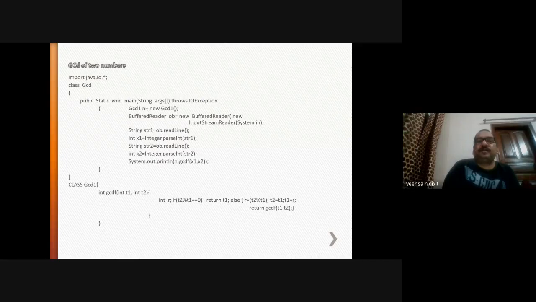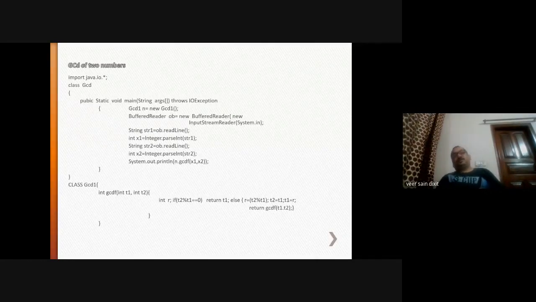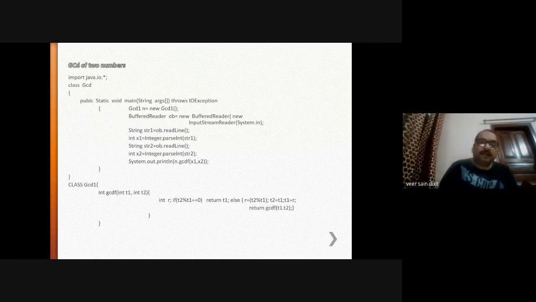Last GCD, here is the main function which is throwing IOException. Here we have created n. n is an object. Now there is another class GCD1 which is computing the GCD value of two numbers. We have created an object of that particular class, right? And GCD1 n is an object of type GCD1 class.